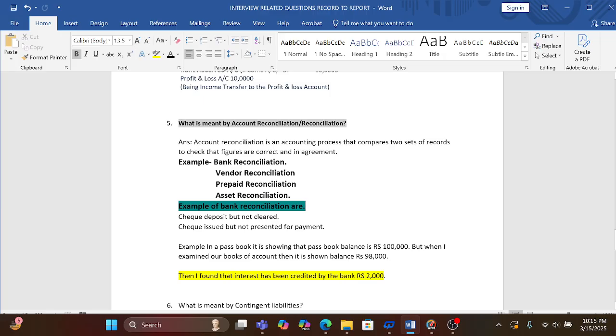They are also called balance sheet reconciliation, because bank is a part of balance sheet, vendor reconciliation is a part of balance sheet, prepaid reconciliation is a part of balance sheet, and asset reconciliation is also a part of balance sheet. So if the interviewer asks you whether you have knowledge of balance sheet reconciliation, you give an example like bank reconciliation, vendor reconciliation, prepaid reconciliation, asset reconciliation also.